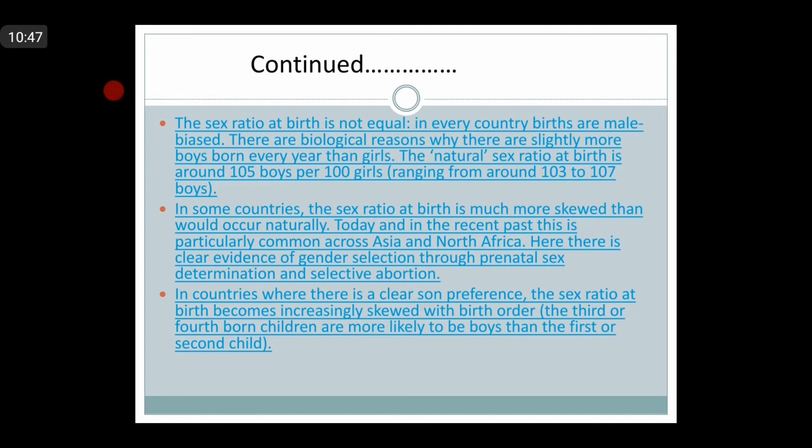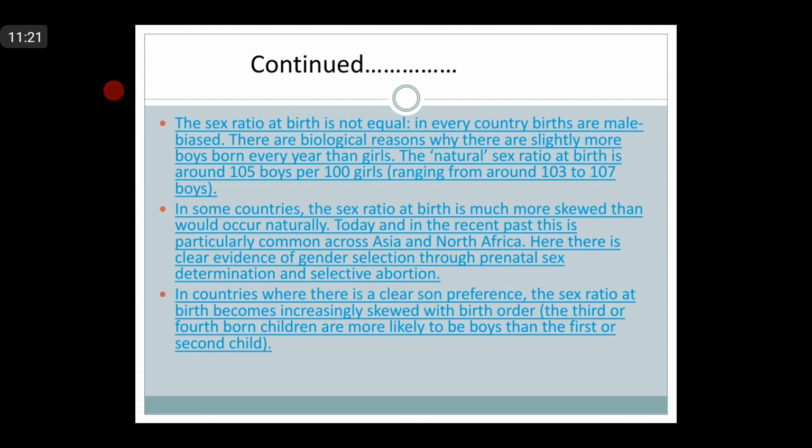And in some countries, the sex ratio at birth is much more skewed than would occur naturally. Today and in recent past, this is particularly common across Asia. You can see, particularly, this is very much common in Asia and North Africa. Here, there is a clear evidence of gender selection in these two continents, through prenatal sex determination and selective abortion.